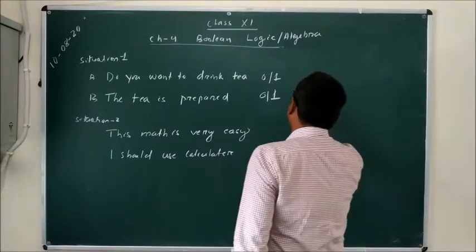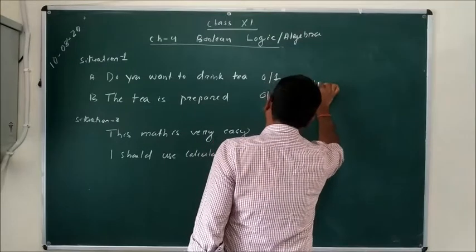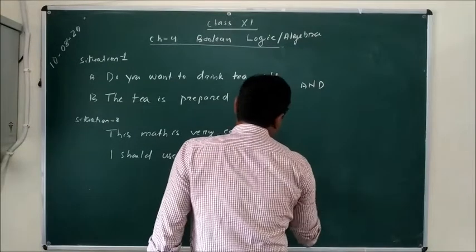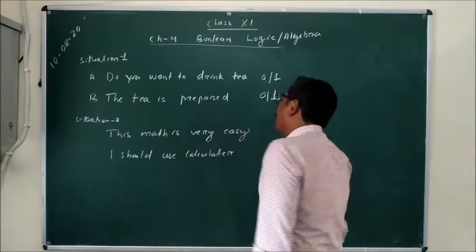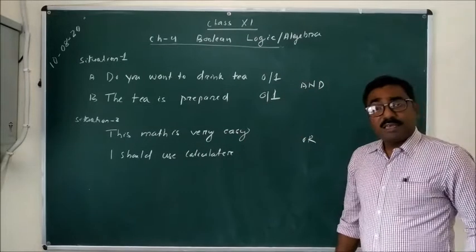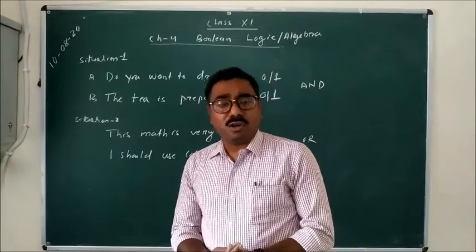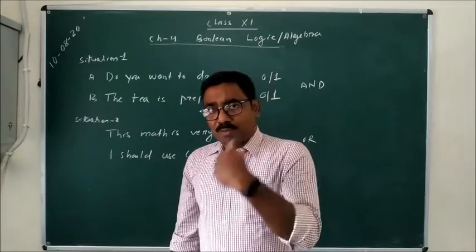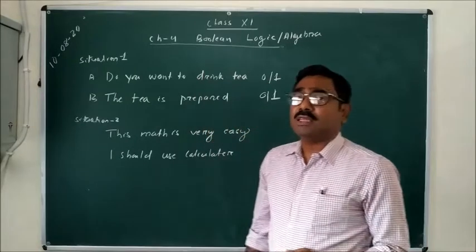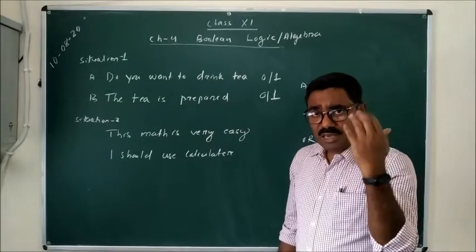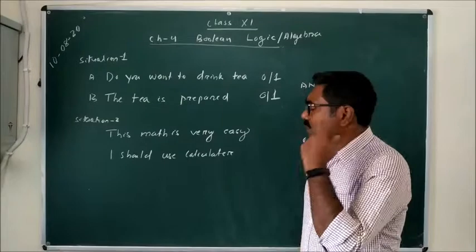The first operator is known as an AND operator, and the second operator is known as an OR operator. These are the two operators, AND operator and the OR operator. These operators are used with the logical calculation. Now come to these two states.